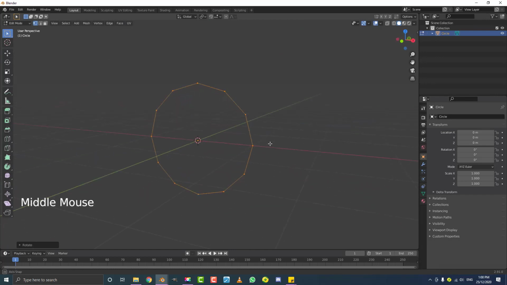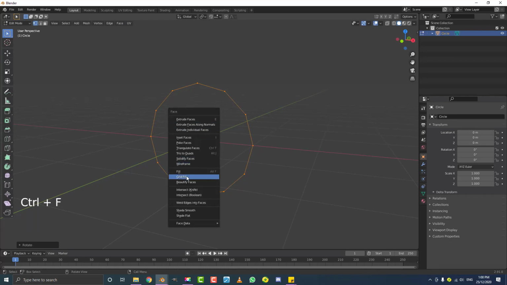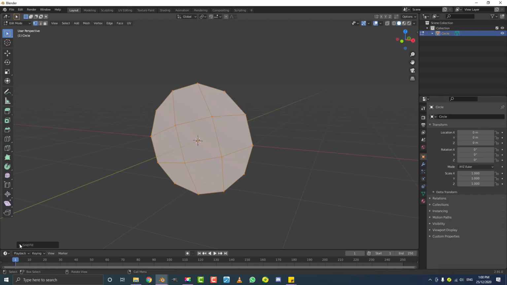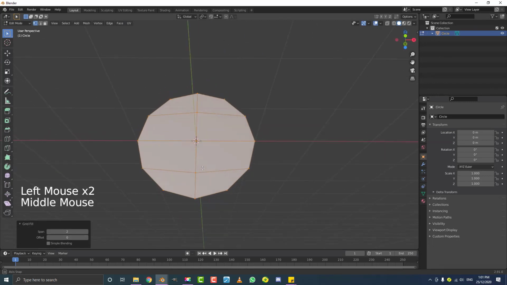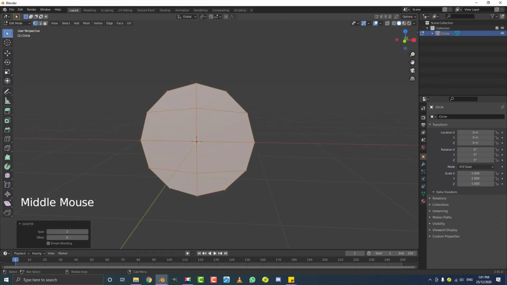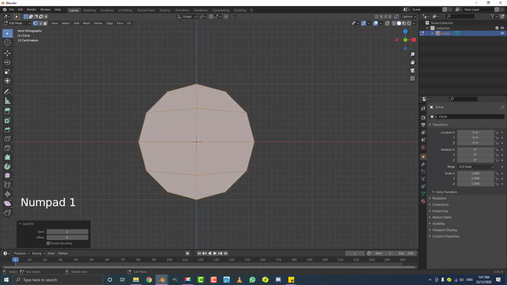Once we've done that, we need to fill this geometry. So we're going to hit Control F, or Command F, with all of these vertices selected, and go down to the grid fill option here. Now before you click anything, go down to this caddy here, open it up, and just bring down the span to 2, and it should look like this. If the rotation is the wrong way around, just play around with the offset till it looks just like this. So one line edge going down the middle here, and then these 3 edges across, connecting everything with these 8 different faces. So go to your front orthographic view again, and deselect everything by hitting A twice.